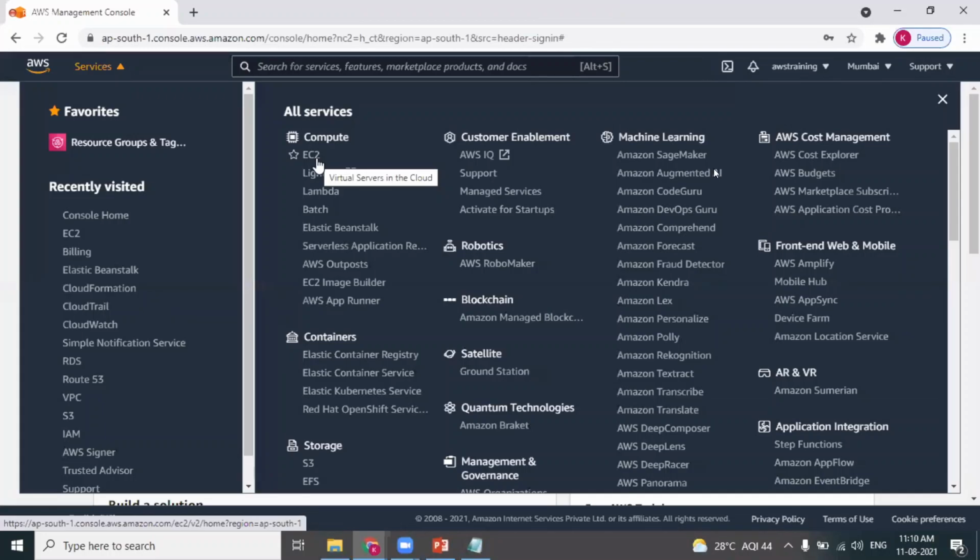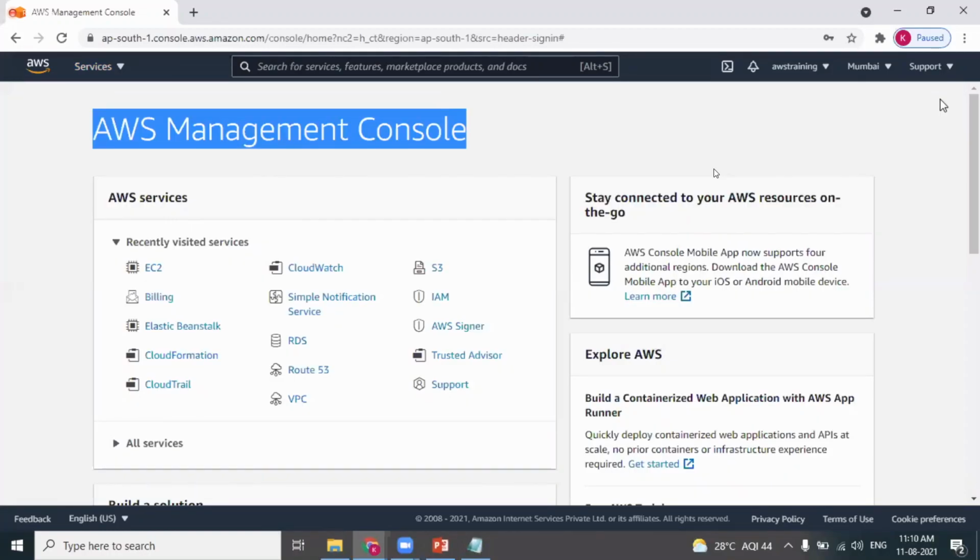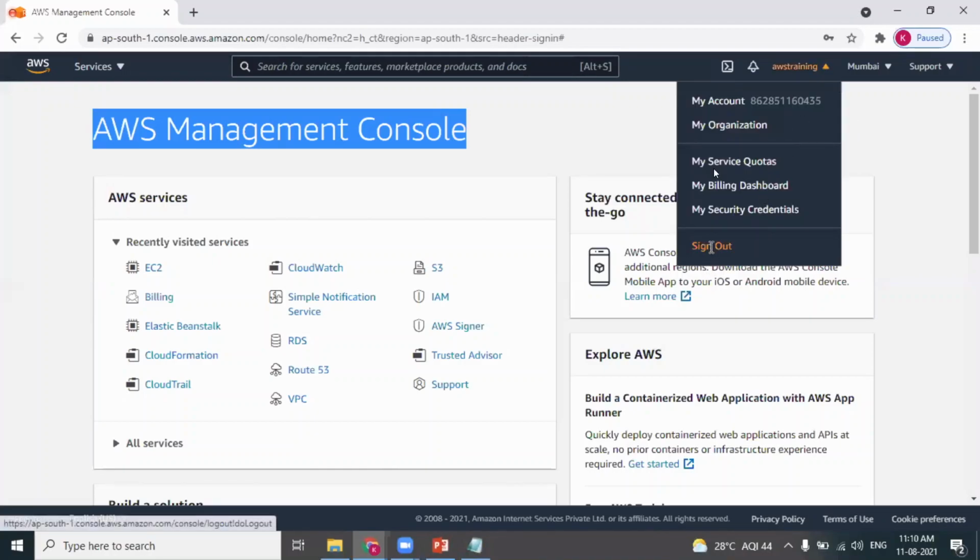But if you want to log into AWS, if you also want to practice these AWS services, you should have an AWS account. I'm sure many of you already have an AWS account, but there are many participants who do not. First, I'll show you how to create a new AWS account. I recommend all the participants who don't have an AWS account, immediately after the session, follow the steps and create your new AWS account. It's pretty simple.